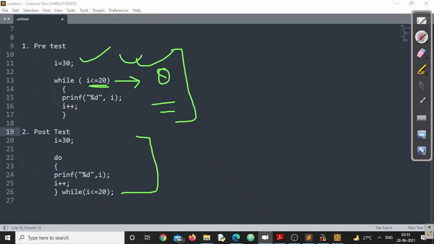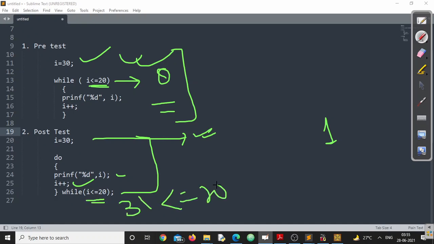Now what about post-test? Let us see. In post-test, I have taken the same I equal to 30, no problem at all. Next, for the first time, definitely 1 will be printed. Right? After this, I will be incremented to 31. Now the question is whether 31 is less than or equal to 30. 31 less than or equal to 30, true or false?